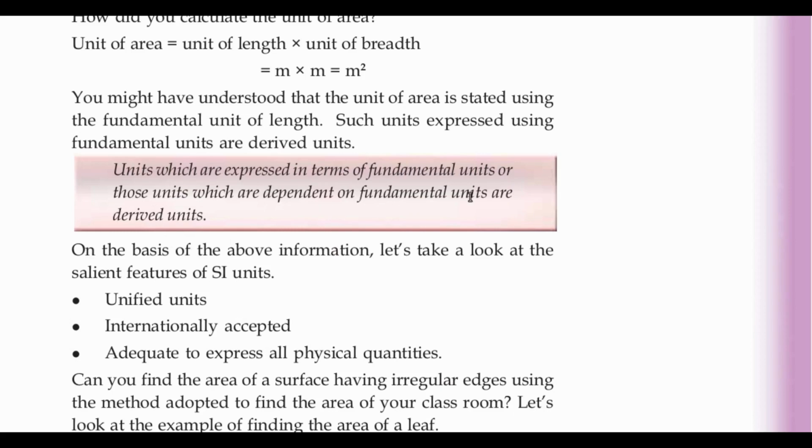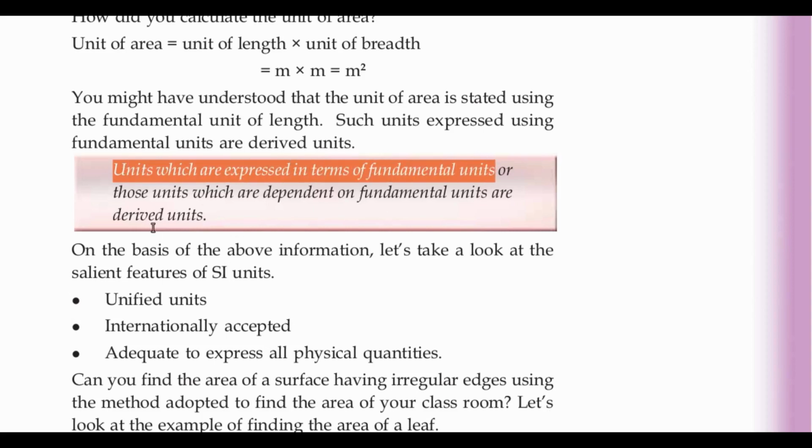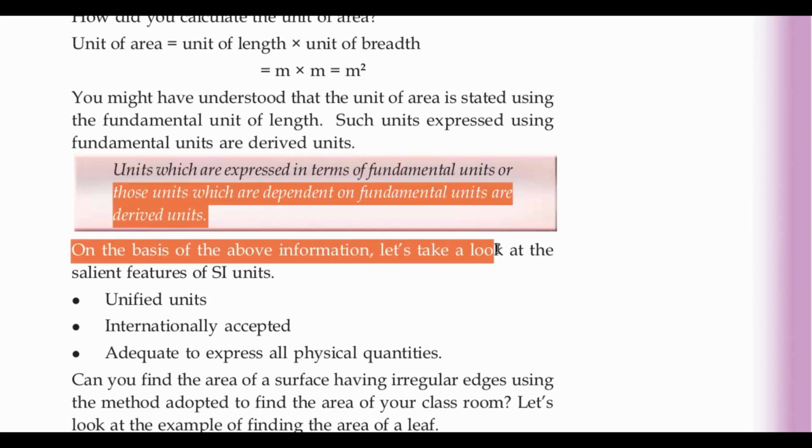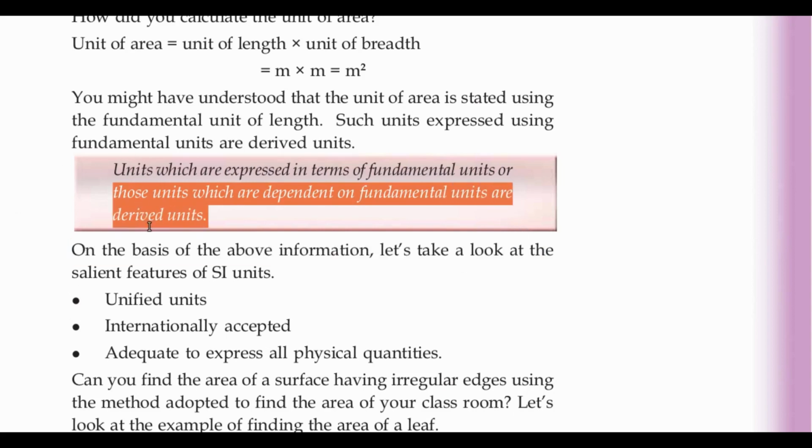You can write it in two ways. These two statements are used for defining derived units.